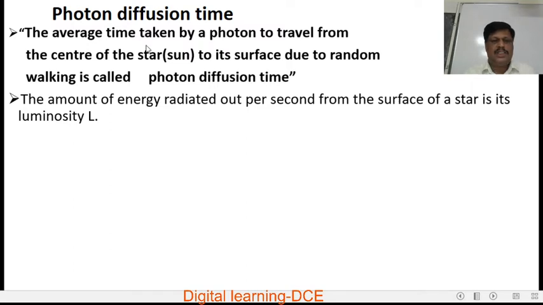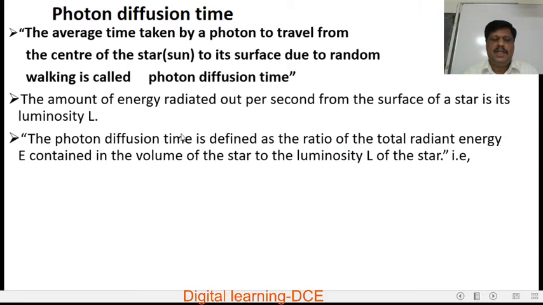The average time taken by a photon to travel from the center of the star, that is our sun, to its surface due to random walking is called photon diffusion time. The amount of energy radiated out per second from the surface of a star is called its luminosity L. So the photon diffusion time is also defined as the ratio of the total radiant energy E contained in the volume of the star to the luminosity L of the star, that is, τ = E/L. Call this equation 1.